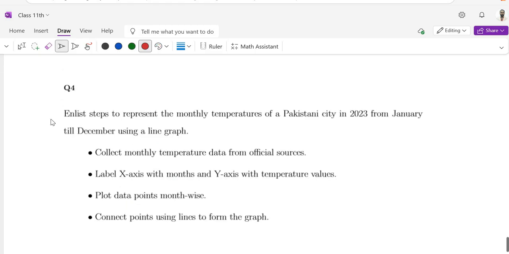Question number 4. Enlist steps to represent the monthly temperature of a Pakistan city in 2023 from January till December using a line graph. Collect monthly temperature data from official sources. Label x-axis with months and y-axis with the temperature values. Plot data points month-wise. Connect points using lines to form the graph.